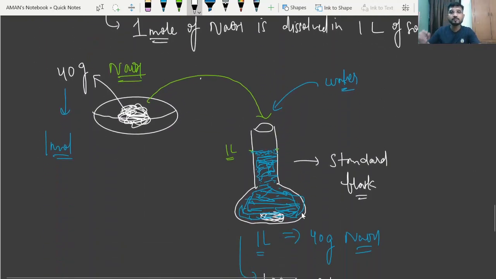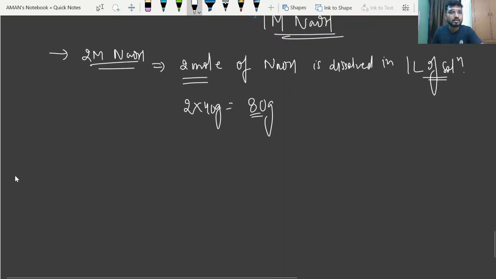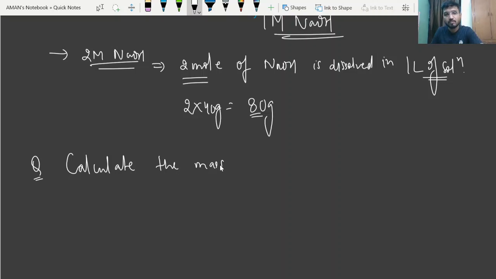Okay, so see, now what kind of question can also be asked from this? Now just beta you have to calculate the mass of NaOH required to make 2 molar, 2.5 liter solution.